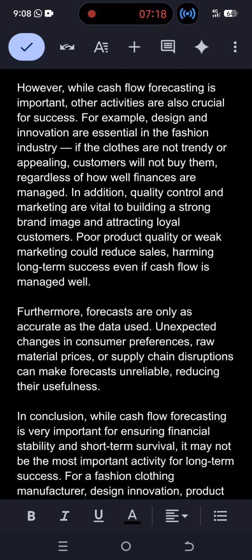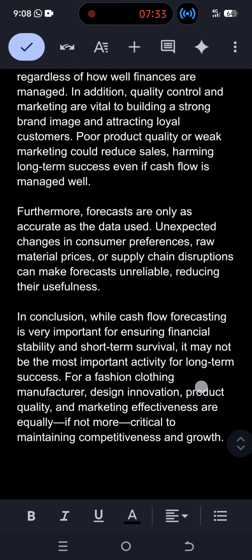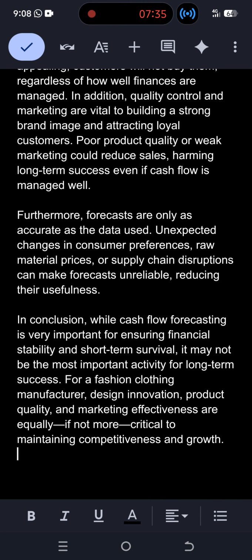The second one is that, furthermore, forecasts are only as accurate as the data used. Unexpected changes in consumer preferences, raw material prices, or supply chain disruptions can make forecasts unreliable, reducing their usefulness. So, in conclusion, while cash flow forecasting is very important for ensuring financial stability and short term survival, it may not be the most important activity for long term success.